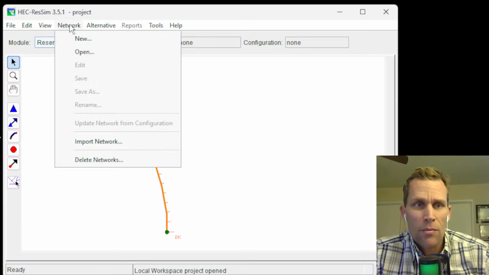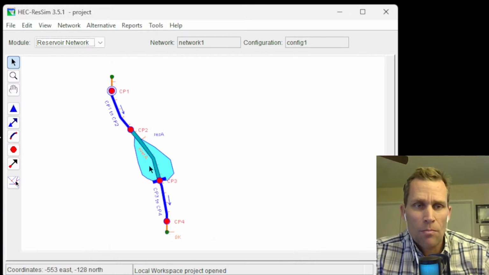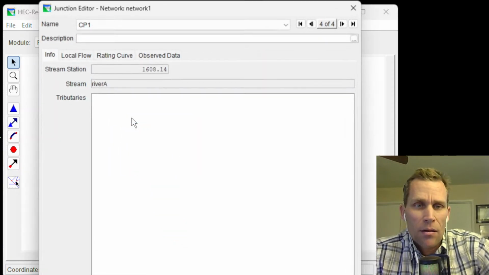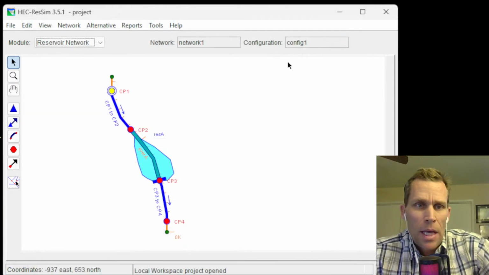Here's the reservoir network module. I'm going to load in my network one. Boom. Now we have some edits to make to this network one. Looks like CP1 has already been assigned our inflow. So local inflow CP1, that's good.